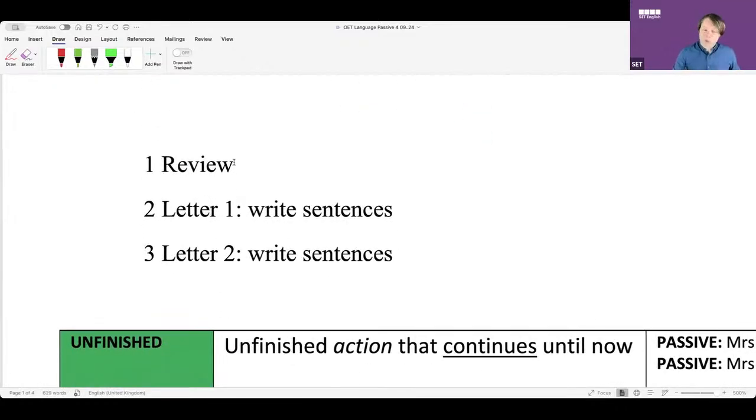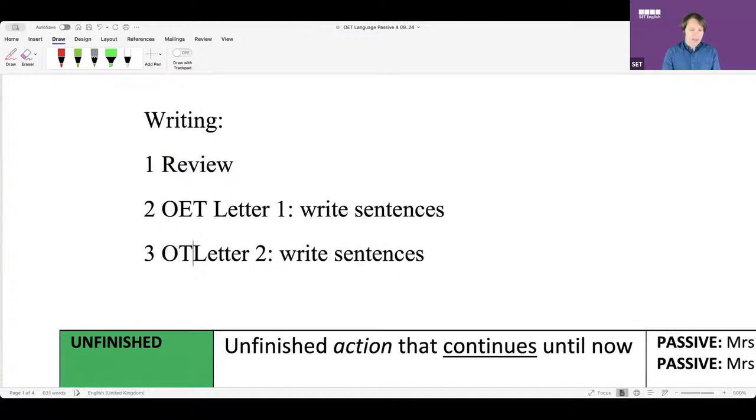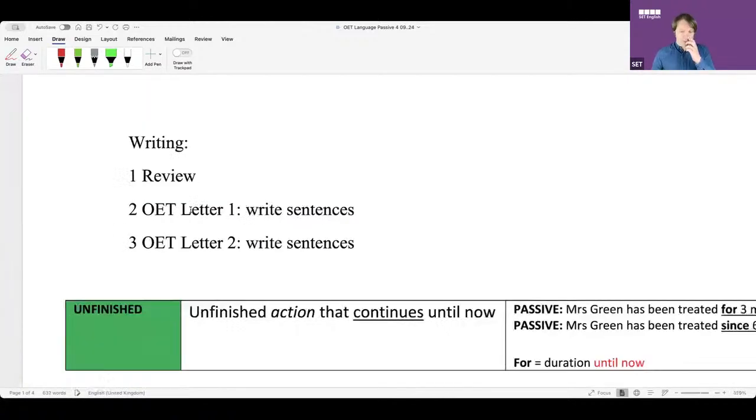Okay, so today we'll start the class. We're doing writing. We'll start with a quick review. Then I'm going to show you an OET letter. Now you guys are going to write some sentences. So let's do a quick review, okay?